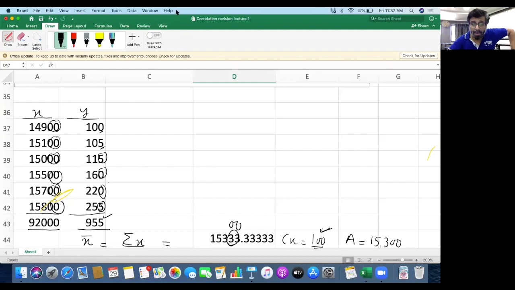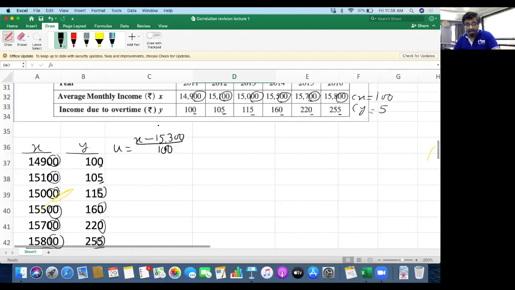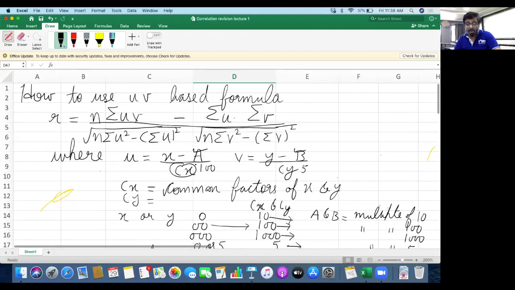Okay, now I'm muting everyone and checking up with the value of name. And you unmute yourself whenever you have any doubts. Now, how will we take u? U will be equal to x minus a. Now, a here is 15,300. We have taken a as 15,300, divided by cx. Cx we have taken as 100. Refer to this formula x minus a upon cx.